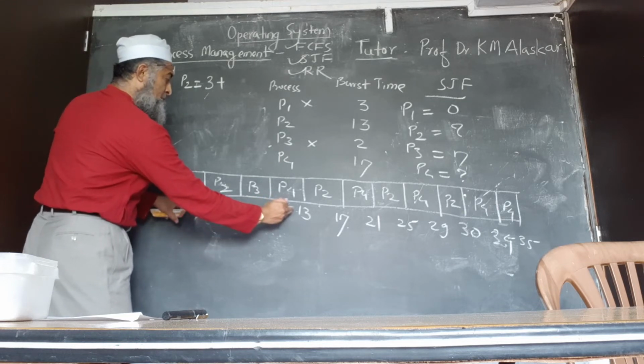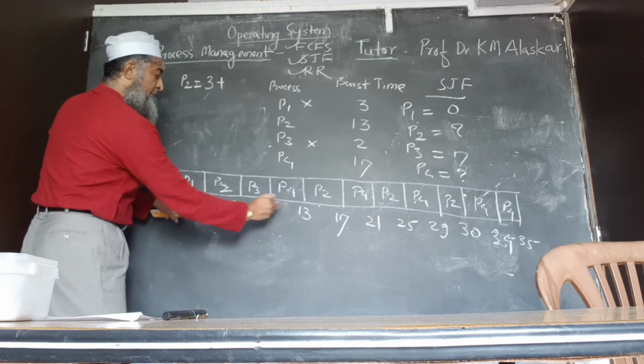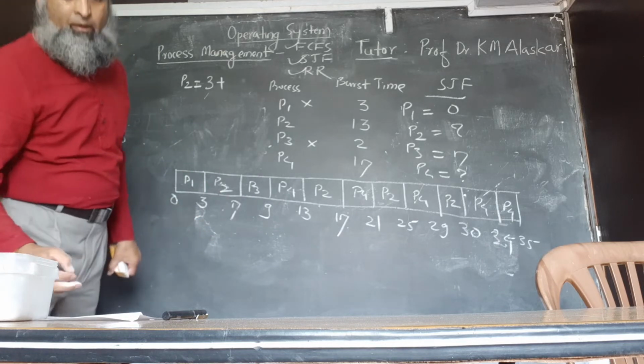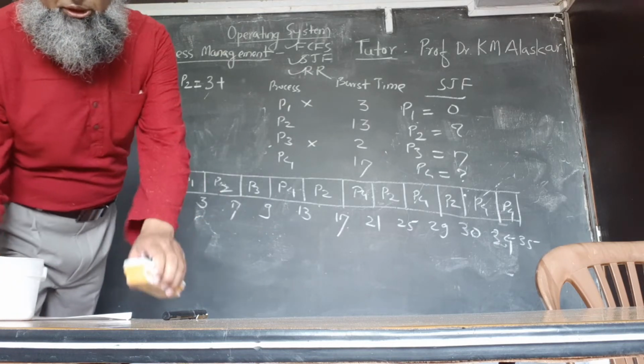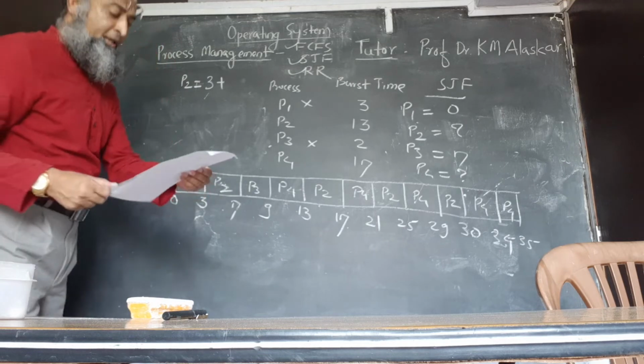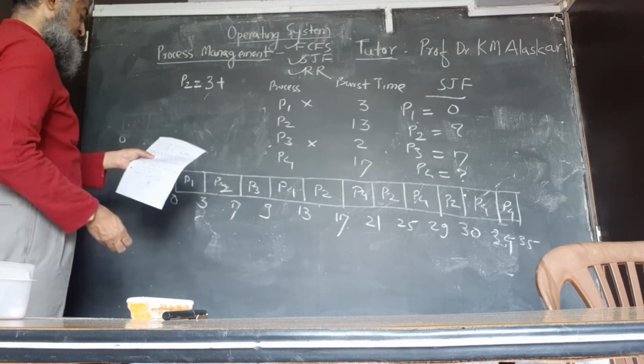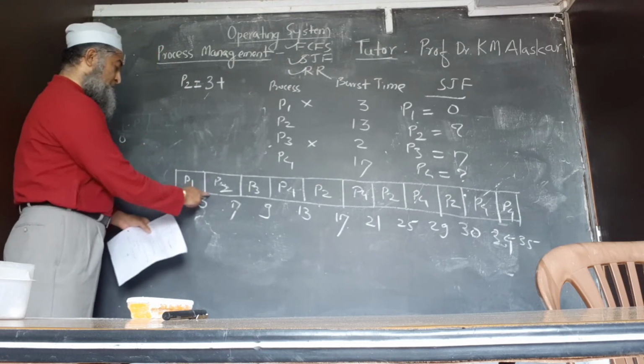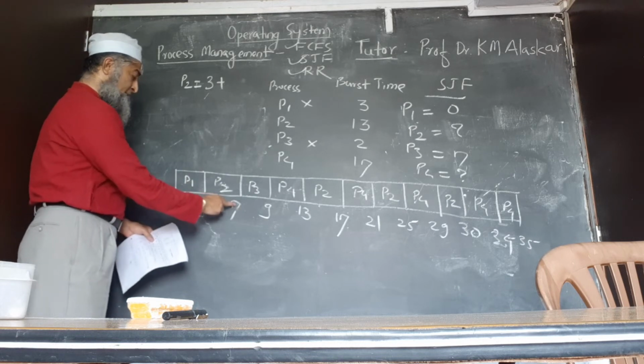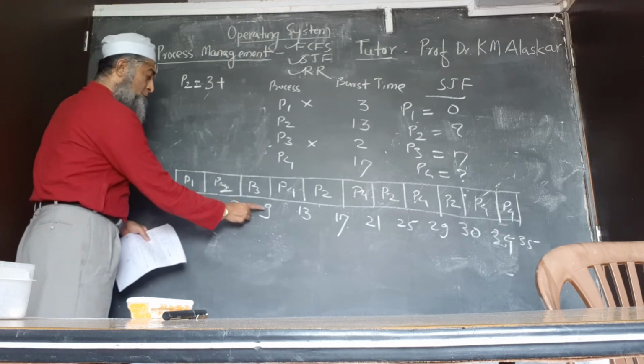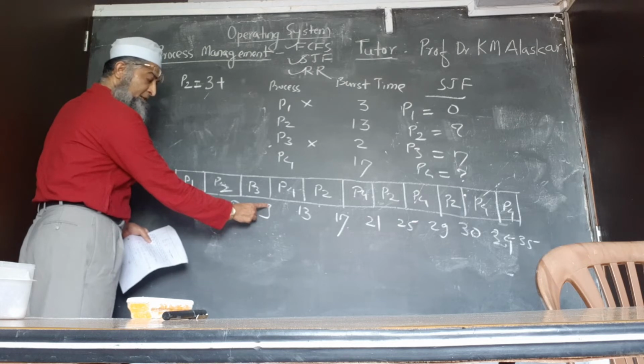So the waiting time for P2 will be 13 minus... because P2 gets the time from 3 to 7, it is already used. So this is waiting, is it right?